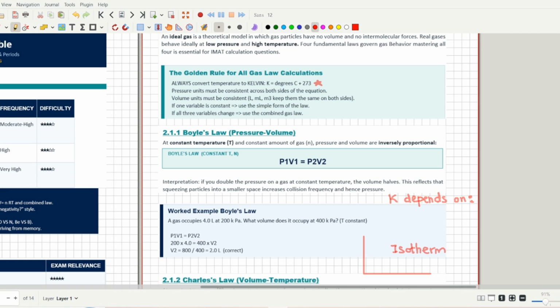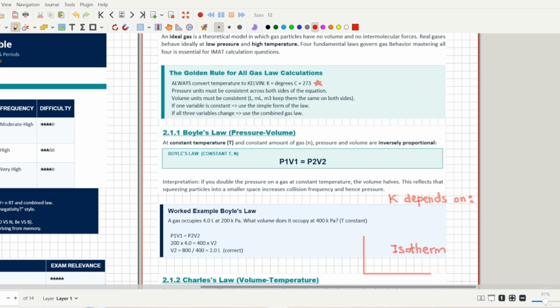So that was the introduction about how you will use these laws in your IMAT exam, because you are not here to revise your intermediate or 11th and 12th grade, you are here to prepare for IMAT. So you have to take these kinds of lectures so that you are prepared for IMAT, not for an A levels exam or your high school exams. You have to understand these topics in accordance with how IMAT will ask questions from these specific topics.